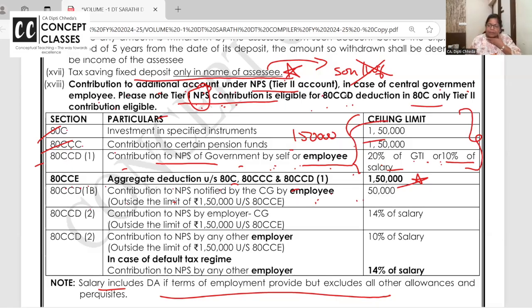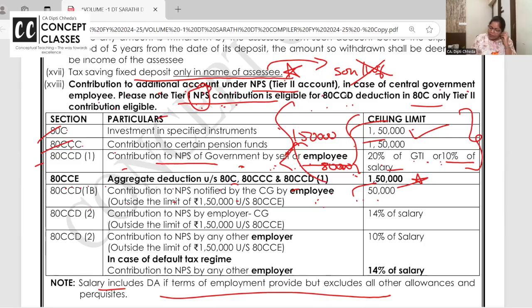Now why like that? See, I have already put 1,50,000 in PPF. And then as an employee, I contributed 80,000 to NPS. But my 1,50,000 limit is over already, no? So my contribution to NPS is getting wasted. So separately, maybe not 80,000, but up to 50,000, can I take a deduction? Here, the answer is yes. Contribution to the National Pension Scheme notified by the central government. Is this clear to all of you?